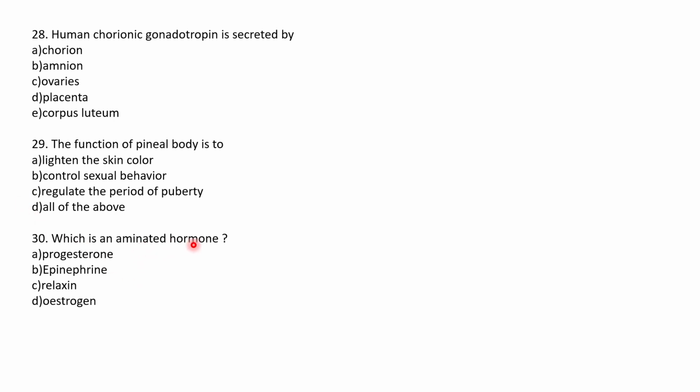Which is an aminated hormone? Aminated hormone means amino group, NH2 group. Which hormone has? If you look at all the hormones given below, estrogen, progesterone, all these are steroid hormones. Yes. So our answer would be relaxin. Relaxin is the right answer.